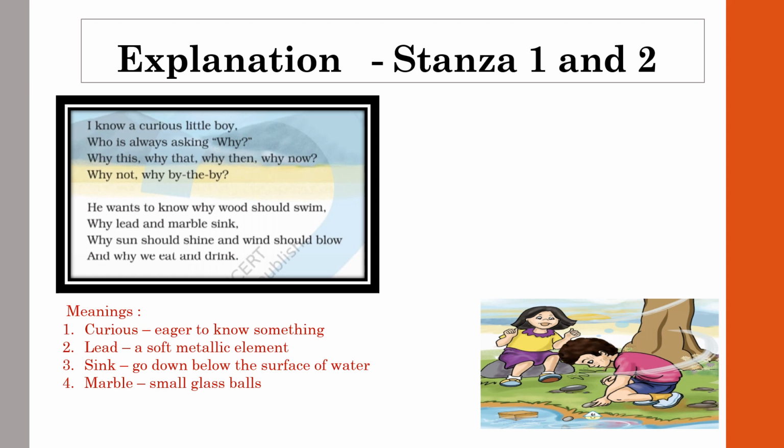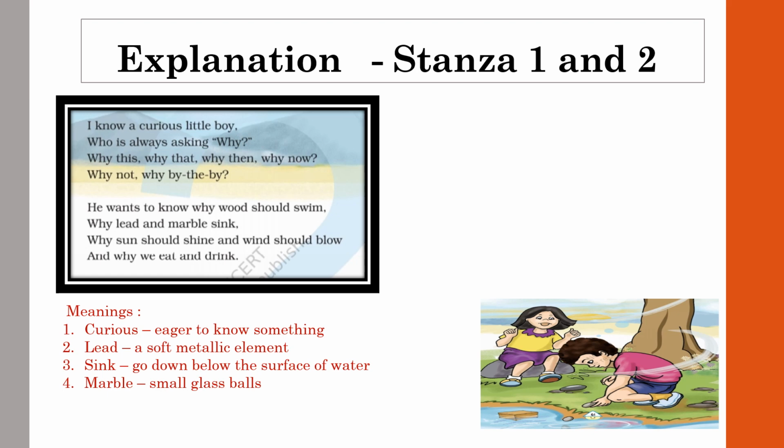In the second stanza, again, the poet further describes the little boy's questions. He asked, why does this wood swim in water while lead and marble sink in it?